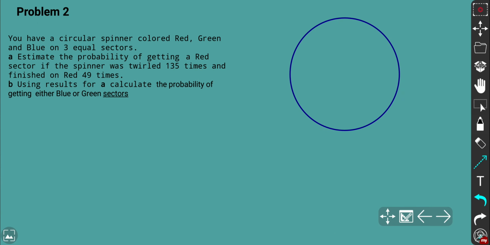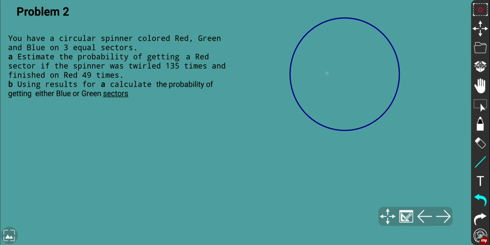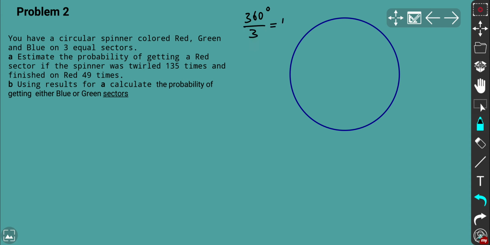Okay, so now we have this one. So what can you say about the angle if we have 3 equal sectors? What stands for each angle of the sector? Yeah, right, so we've got 360 in total, and for each sector, because equal sectors means we equally divide 360 by 3, that means for each sector there is 120 degrees.